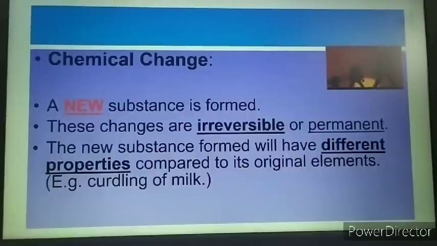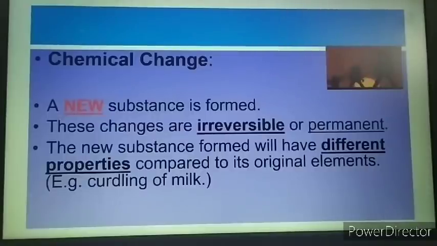When curd is formed from milk, what do you find? Is the original substance milk present there? No, it's no more milk, but it has changed to curd. Such changes are said to be chemical changes, where a new substance is formed.